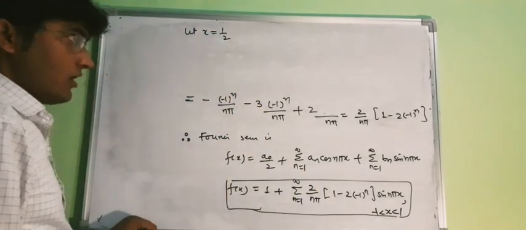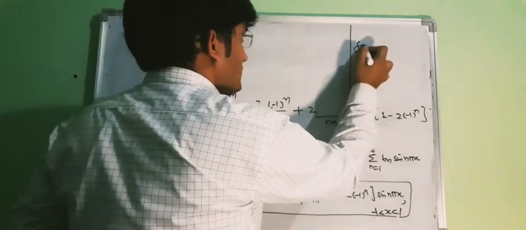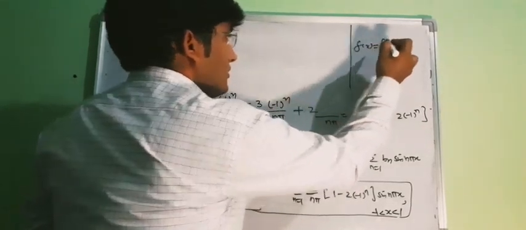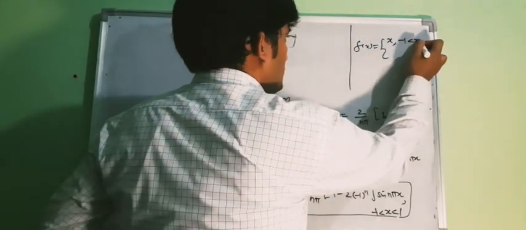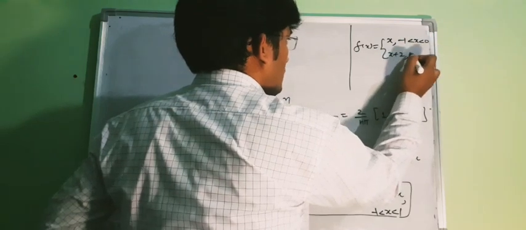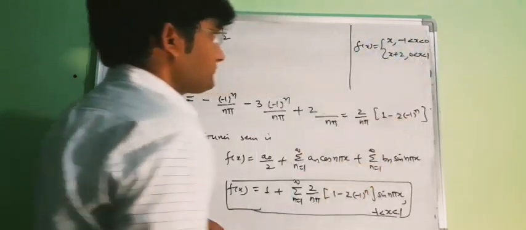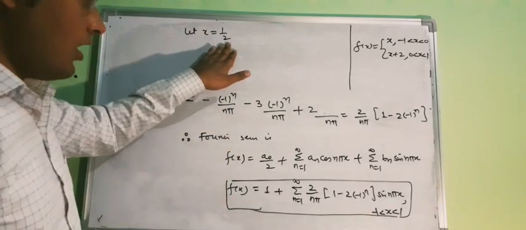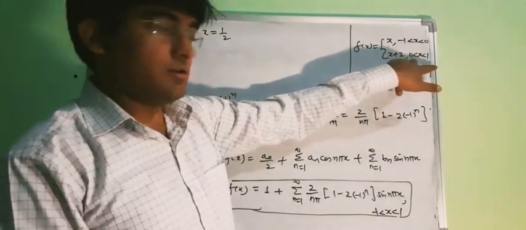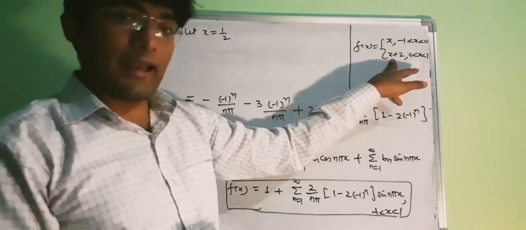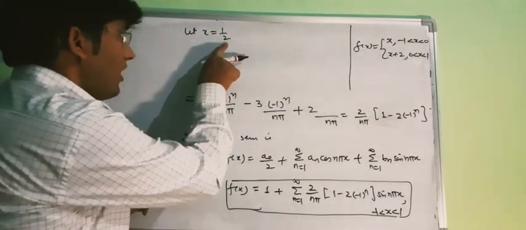So if x is equal to half, and remember your f(x) was x when your x lies between minus 1 to 0, and this was x plus 2 when your x was from 0 to 1. Now if x equal to half, then half will lie in this interval. So the value of the function will be x plus 2, that means half plus 2.